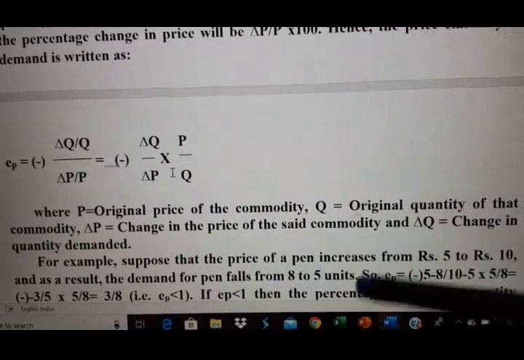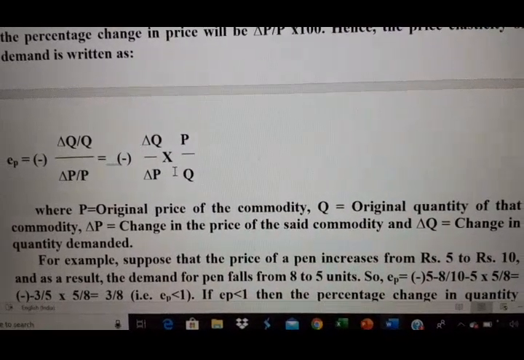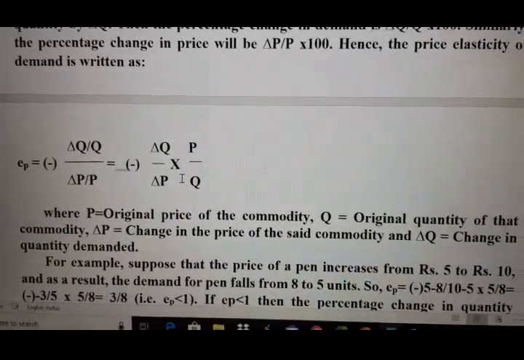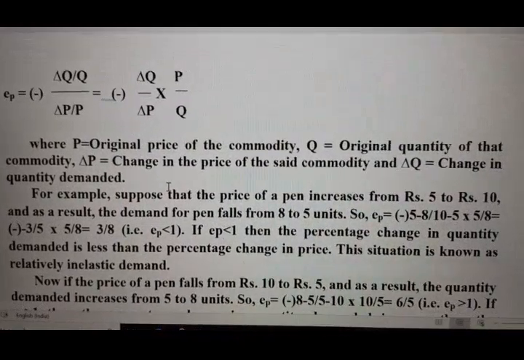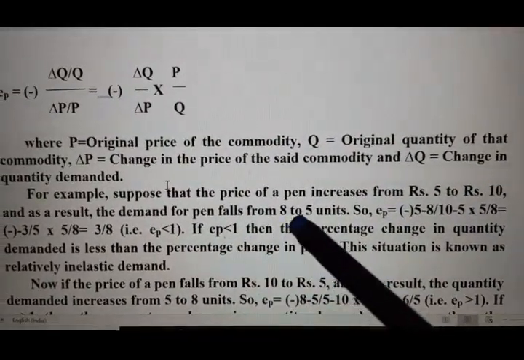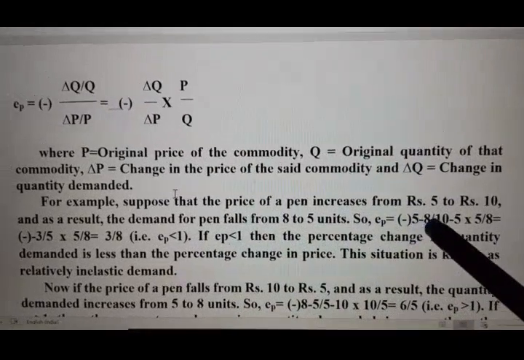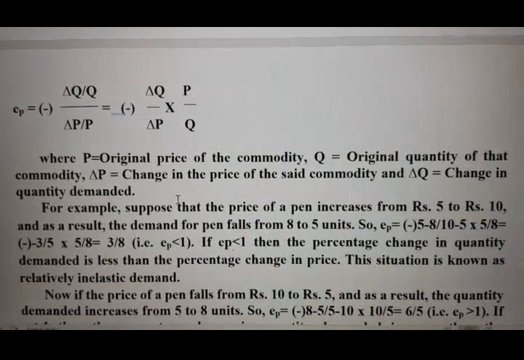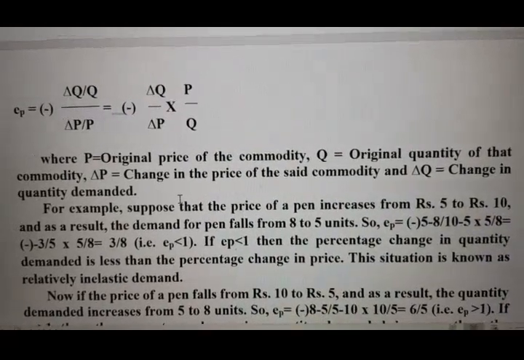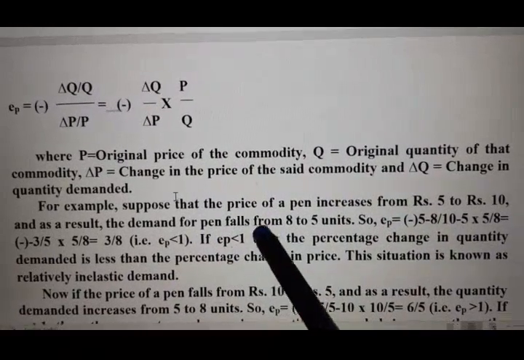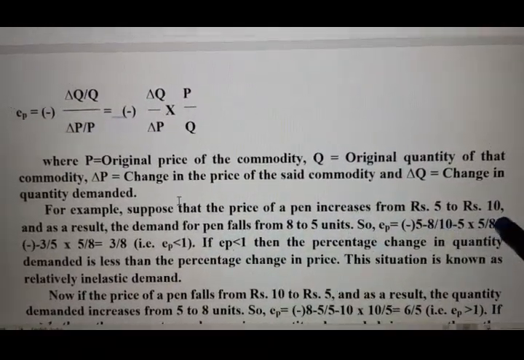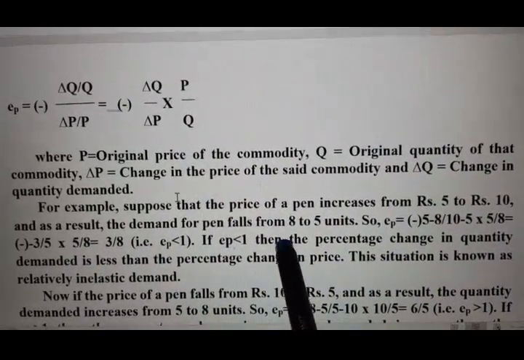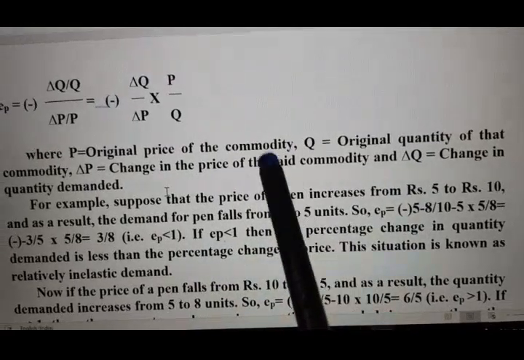Now I am elaborating it with the help of a very, very simple example. Look at the example. For example, suppose that the price of a pen increases from rupees 5 to rupees 10. You know, when the price of any product increases, what will be its effect on demand? The demand will fall. As a result, the demand for the pen falls from 8 units to 5 units, say for a particular individual.